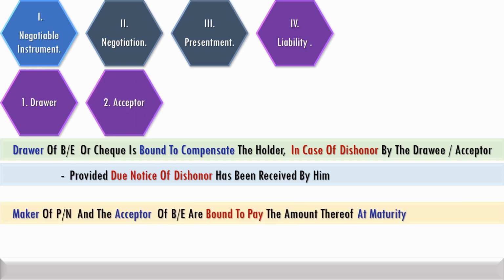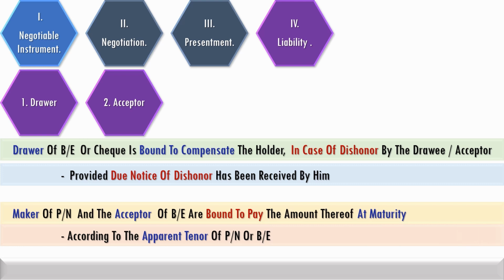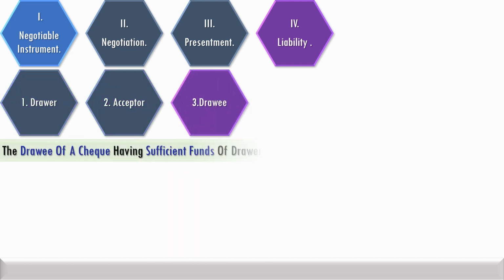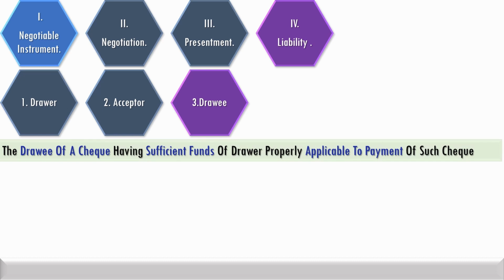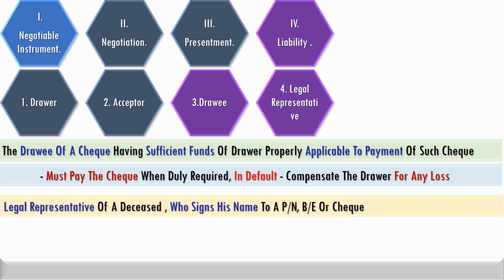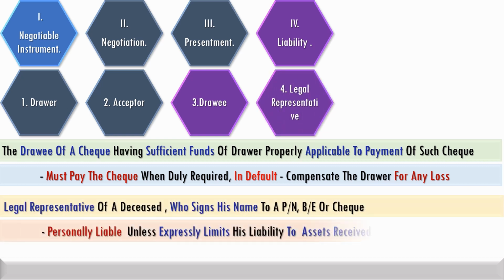The maker of a promissory note and the acceptor of a bill of exchange are bound to pay the amount thereof at maturity according to the apparent tenor of the promissory note or bill of exchange. A banker, having sufficient funds of the drawer properly applicable to payment of such a check, must pay the check when duly required. In default, he must compensate the drawer for any loss.